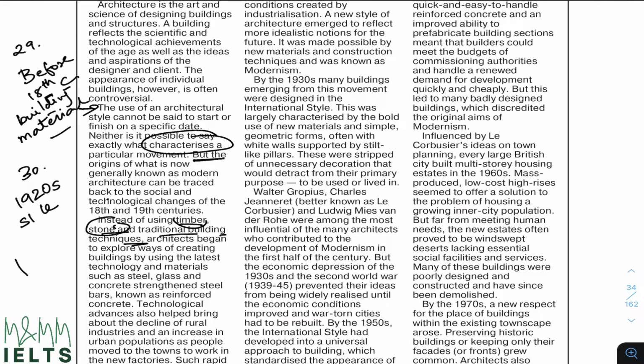So my answer number 29 will be timber and stone, because this makes sense, and it's okay to not write the third one because I cannot write more than 3 words. So my 29th question is done.